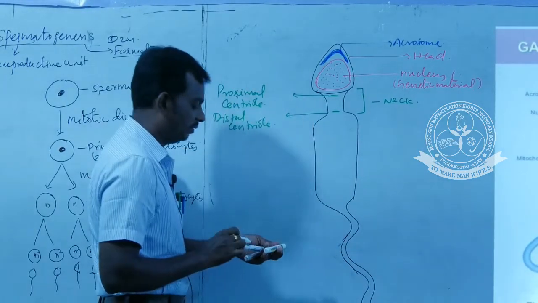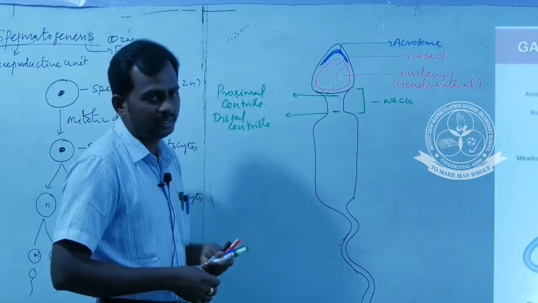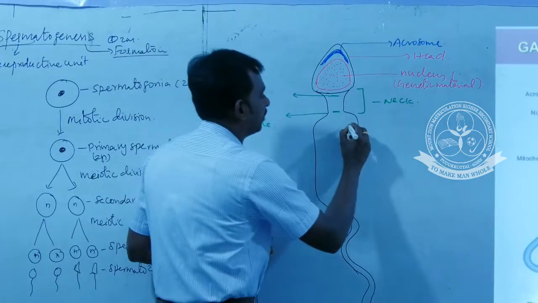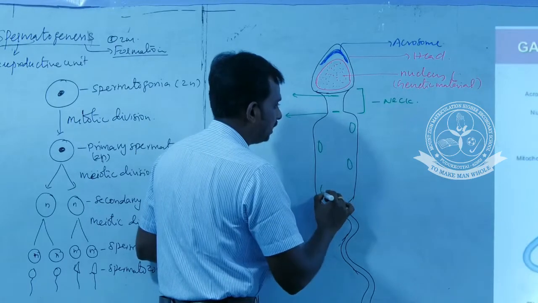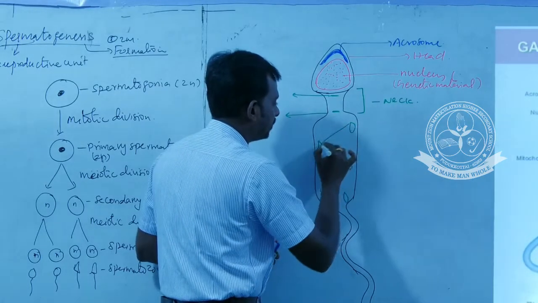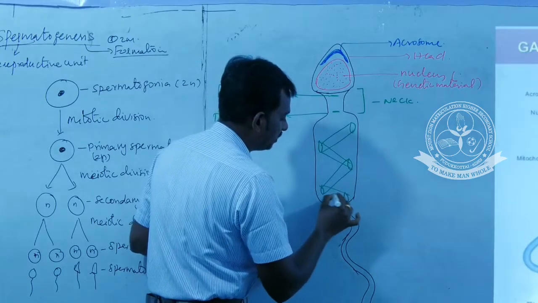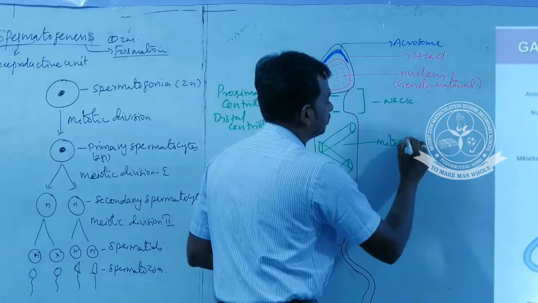Axis of the spermatozoa. Then followed by the body region. This body region contains mitochondria. These mitochondria are arranged like a spiral, or a spiral mitochondria. This arrangement is called a mitochondrial arrangement.